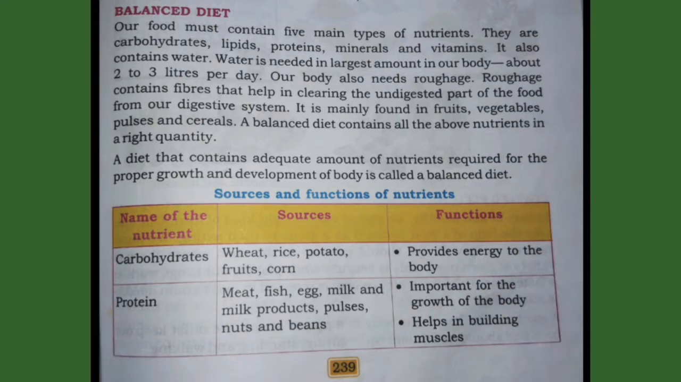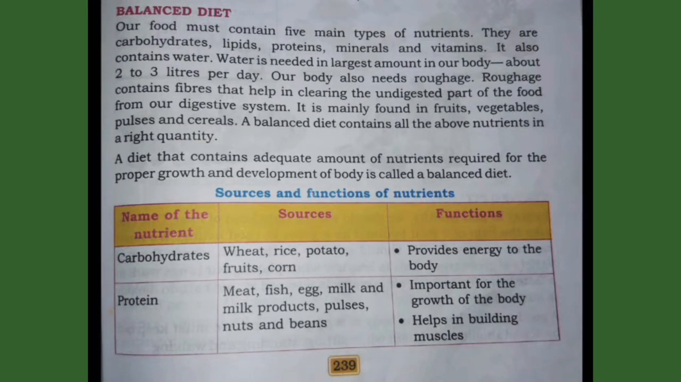A balanced diet contains all the above nutrients in the right quantity. A diet that contains adequate amount of nutrients required for the proper growth and development of the body is called a balanced diet. Sources and functions of nutrients.